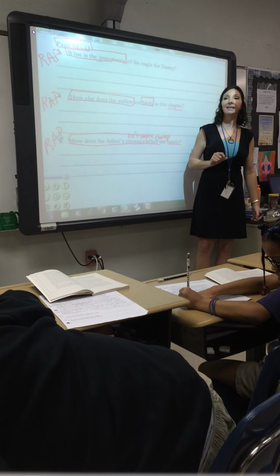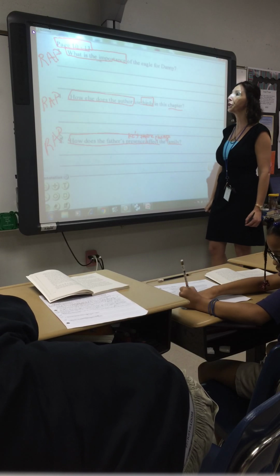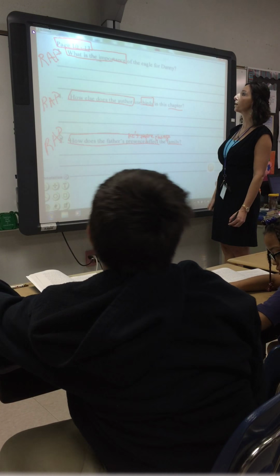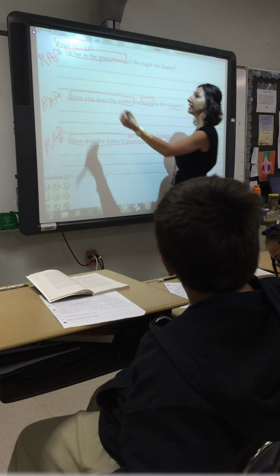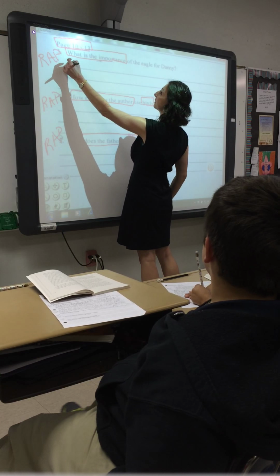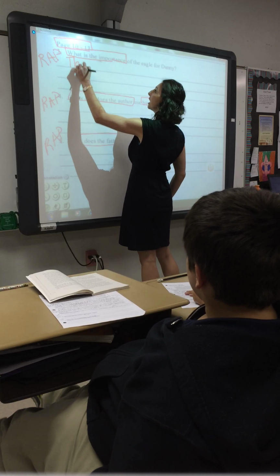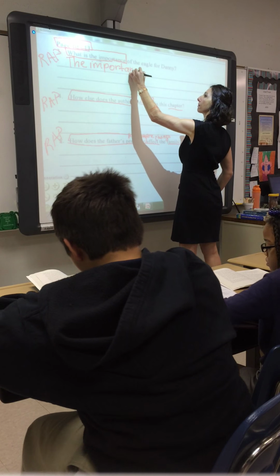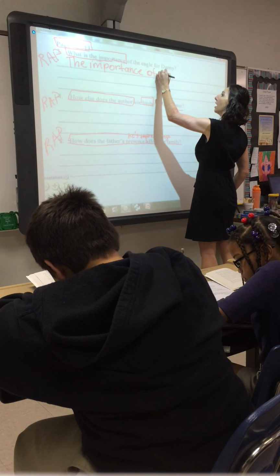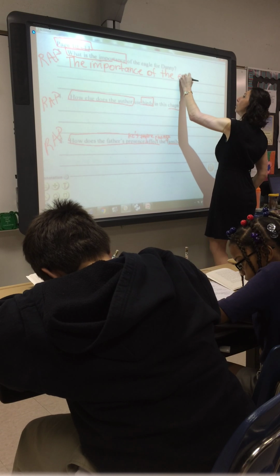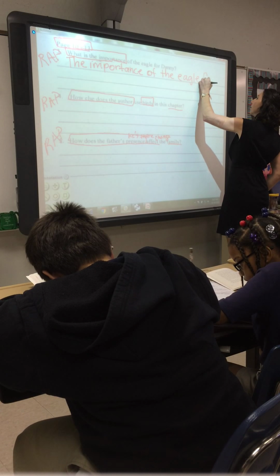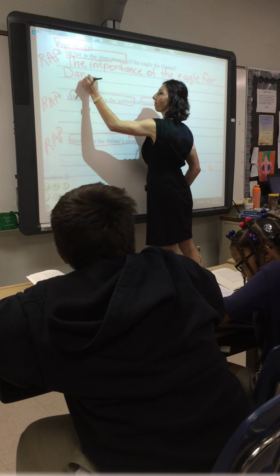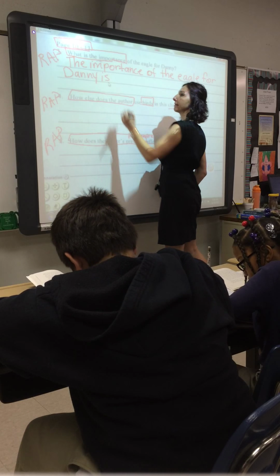So if I would be answering number 3, my restate for what is the importance of the eagle for Danny, I'm going to model for you, looks this way: capital letter, the importance of the eagle for Danny is.